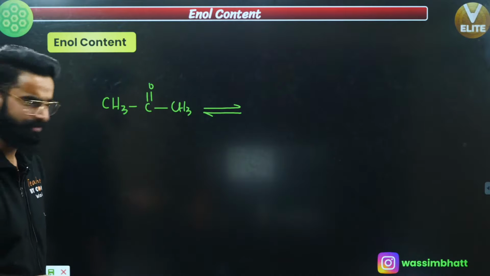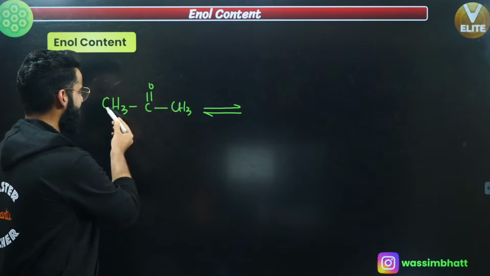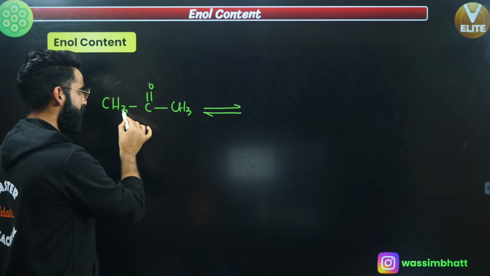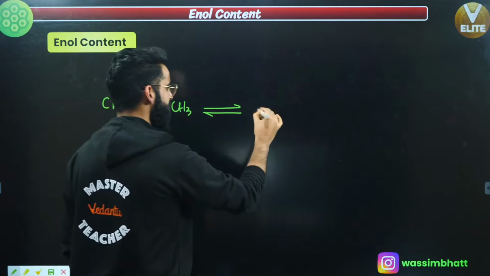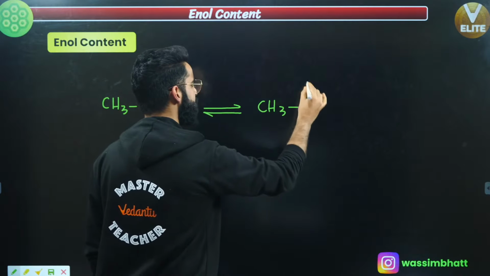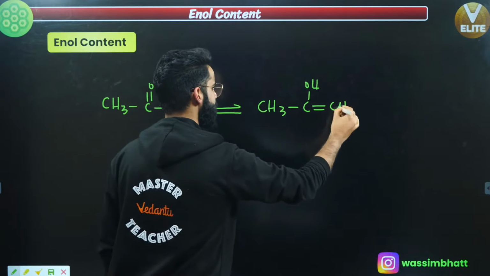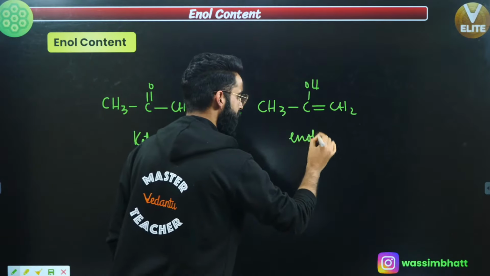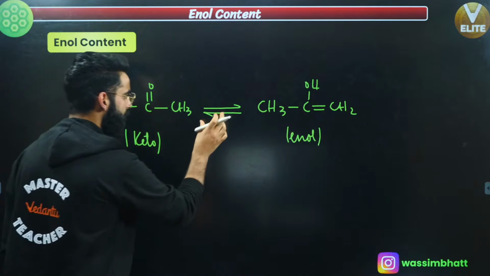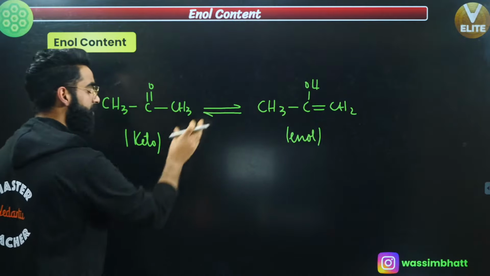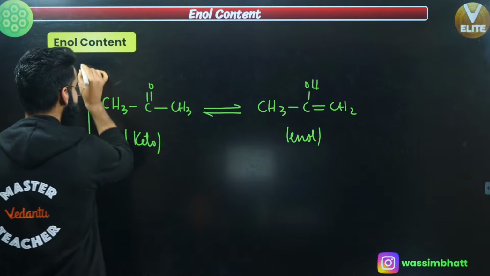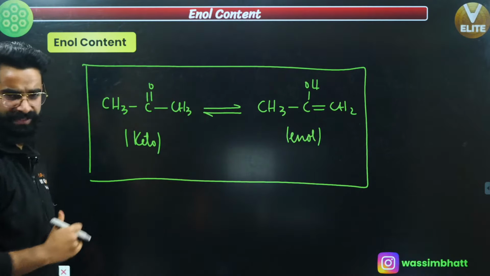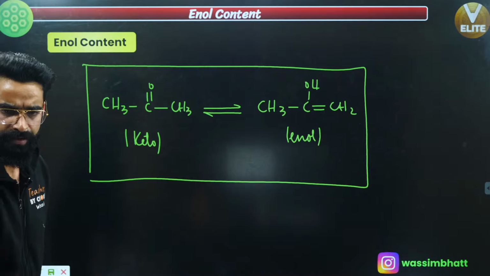You're going to make the tautomerism, right? For example, see, this is the alpha carbon, both are sp3. Take the H positive out, either from here or from here, right? If I take H positive from here, the keto is going to be like this. CH3, C, this is going to be OH, and this is going to be a double bond, CH2, correct? This is your keto form. This is your enol form, yeah? So at equilibrium, these two keto and enol forms are going to remain in equilibrium with each other in the container. This is something which is happening in the container. So in the container, you're finding this keto and enol in equilibrium with each other, correct? Now people, remember one important thing.